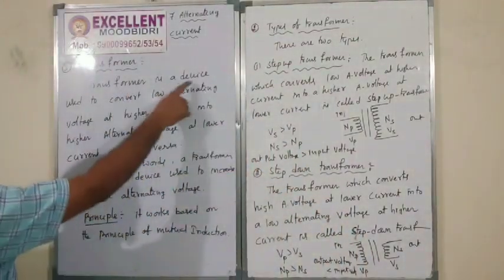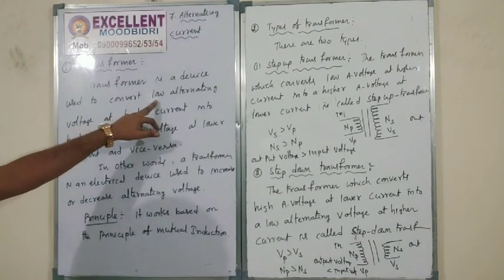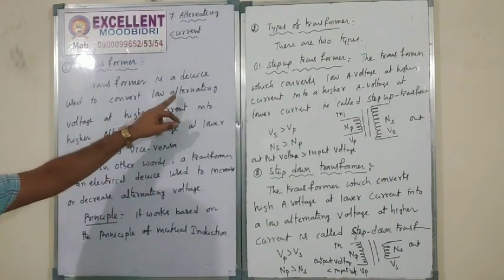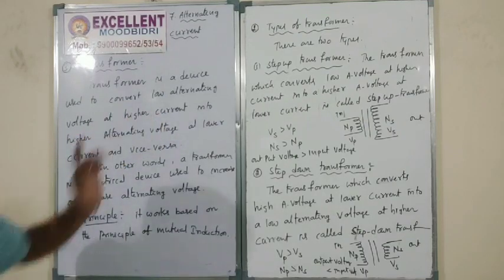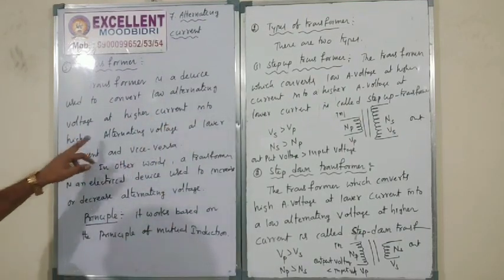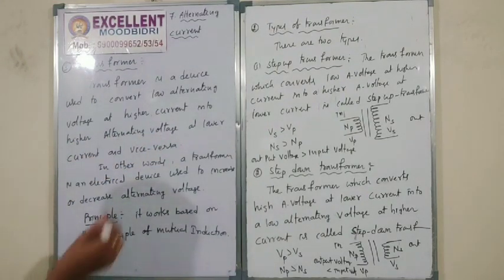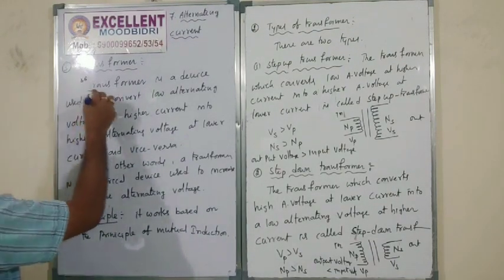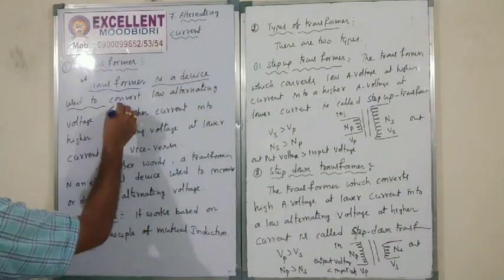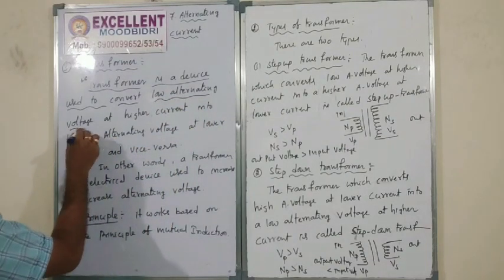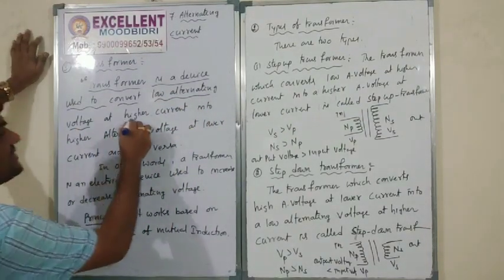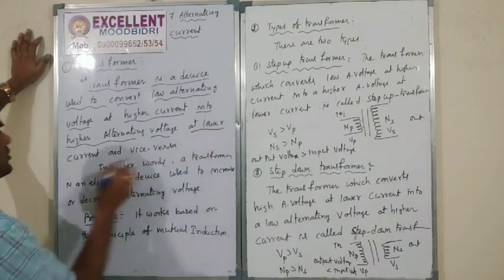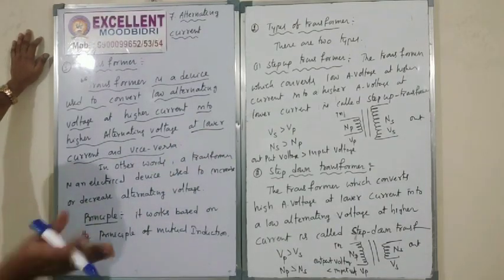So a transformer is a device used to convert low alternating voltage at a higher current into higher alternating voltage at lower current, and vice versa.